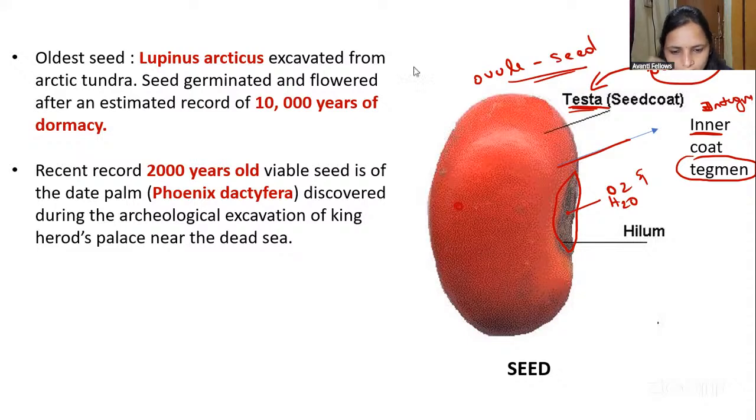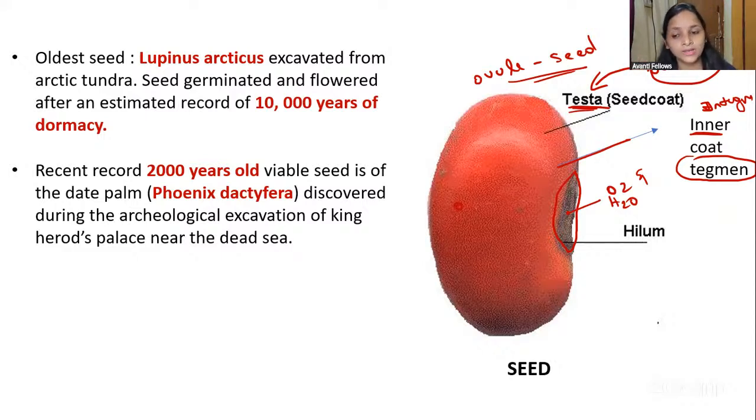Now here you have to see, guys, the seeds will undergo a dormant stage, not the dormitory. You'll go to the dormitory, not that one. The seed goes to the dormant stage, which means it will lower its metabolism. Some seeds have viability for only some months or some years. After that, if you sow that seed, it will not germinate, meaning it no longer has the capability to germinate.